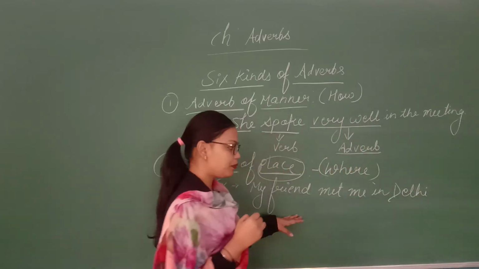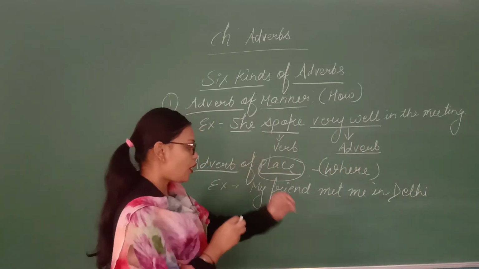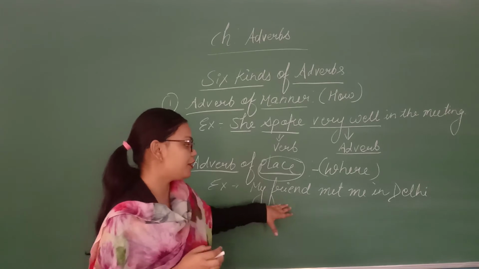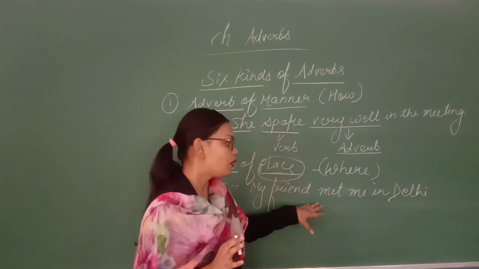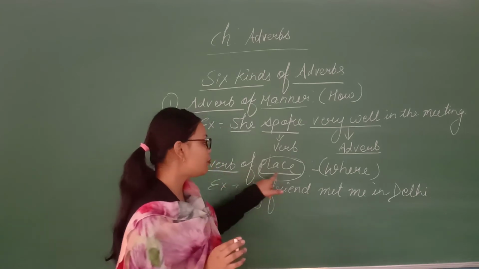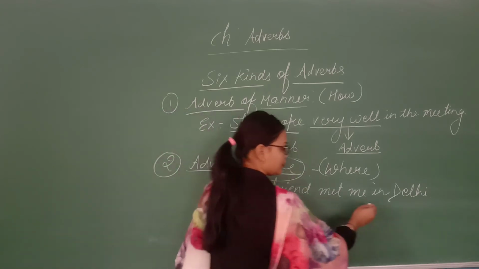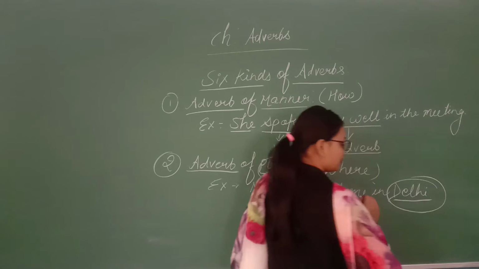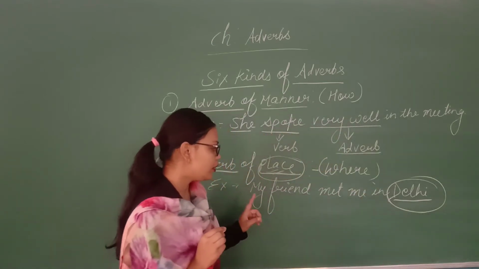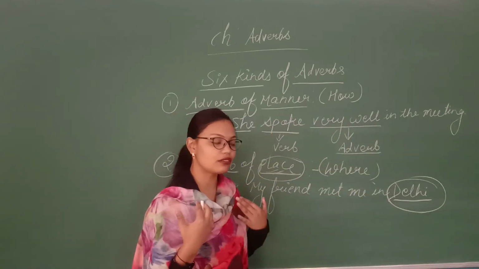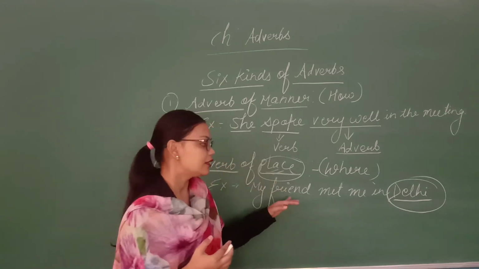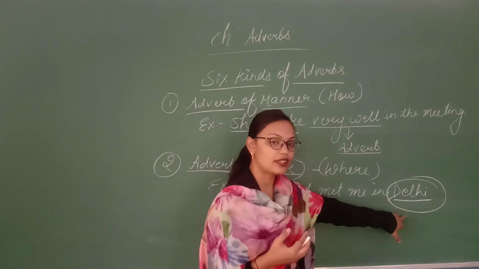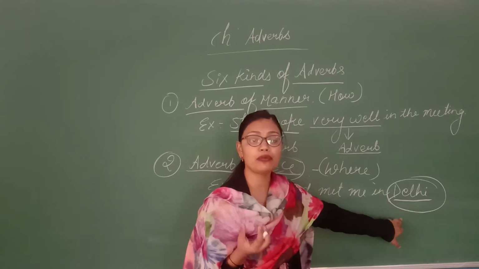Yes, it is a complete sentence. Now here what I have said, that my friend met me in Delhi, means I have met with my friend. Now here when I am talking about adverb of place, so what is the place? This Delhi is a place. So when I ask you the question, where did you meet your friend, you will say that I met my friend in Delhi. So here you are giving the name of the place.